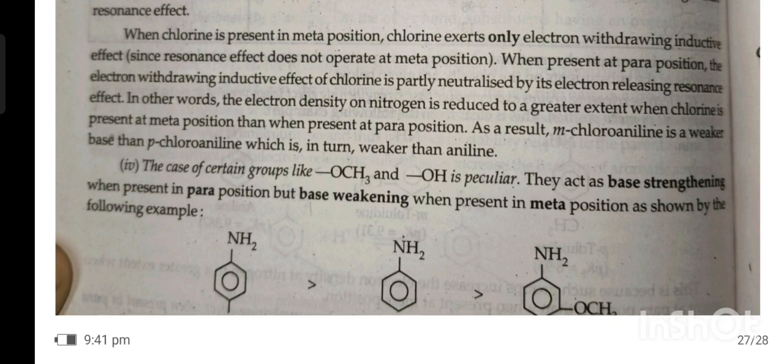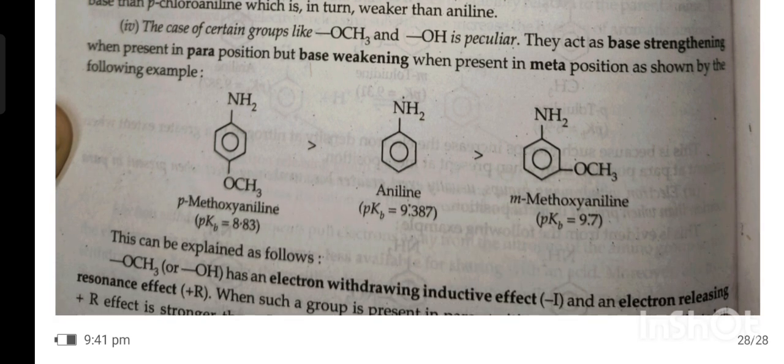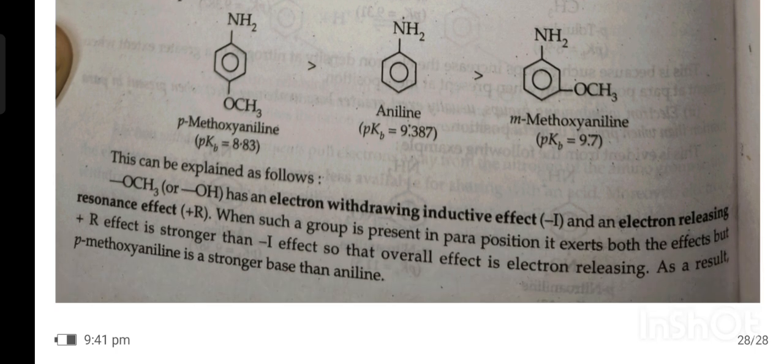Fourth, the case of certain groups like OCH3 and OH is peculiar. They act as base strengthening groups when present in the para position, but as base weakening groups when present at the meta position, as shown below. Para-methoxyaniline is more basic than aniline, which is more basic than meta-methoxyaniline. This can be explained as follows.